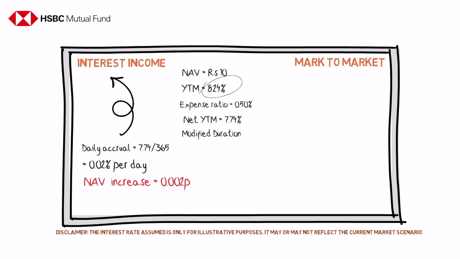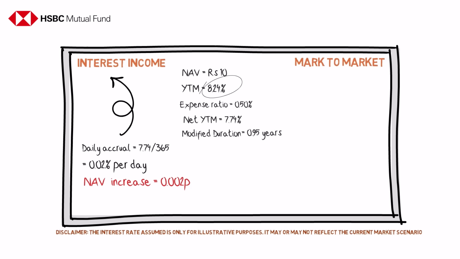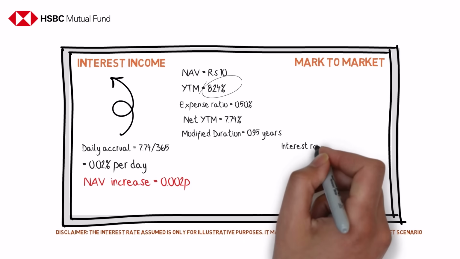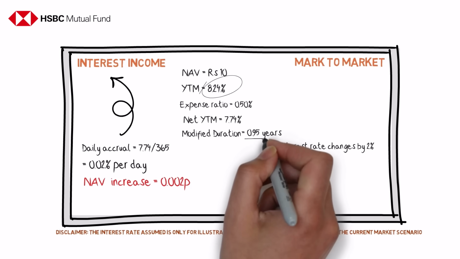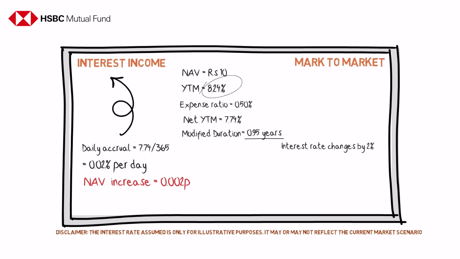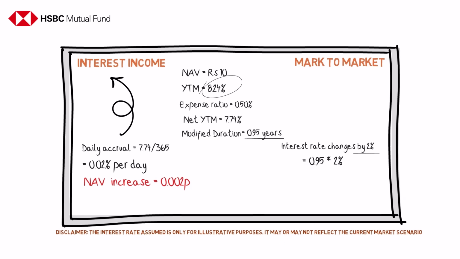Now let's assume that the modified duration for the fund was 350 days or 0.9589 years. Now if the interest rate changed on a single day by 2% as it happened on the 15th of July 2013, the NAV would drop. This drop in NAV would be equal to the modified duration multiplied by the change in interest rate, or 0.95 times 2%, which amounts to 0.19%.